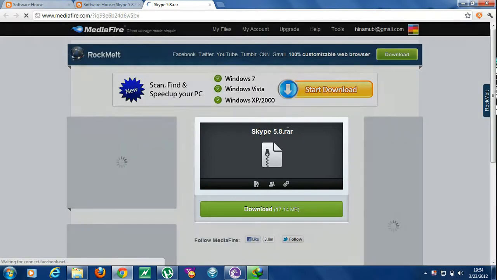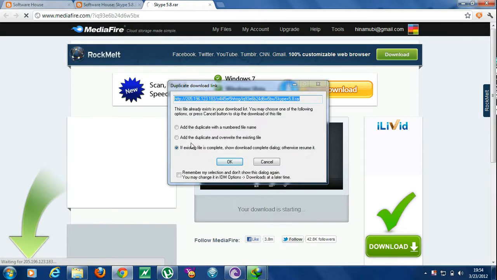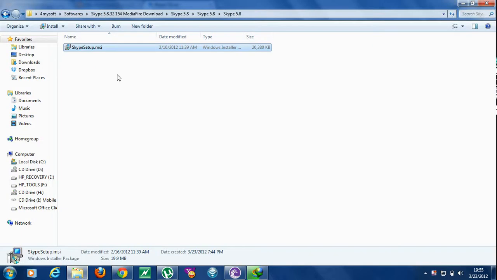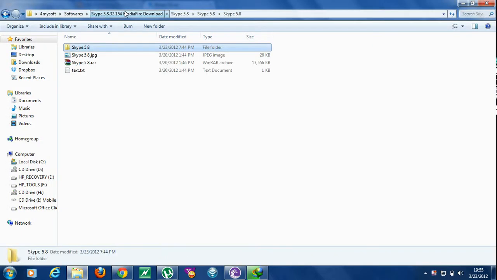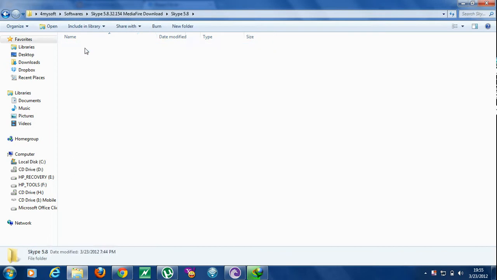It will direct you to my uploaded file at Mediafire. Click on download. I have already downloaded this file in my computer at this location. It is a zip file, so you have to extract this before you can install. I have extracted right here.